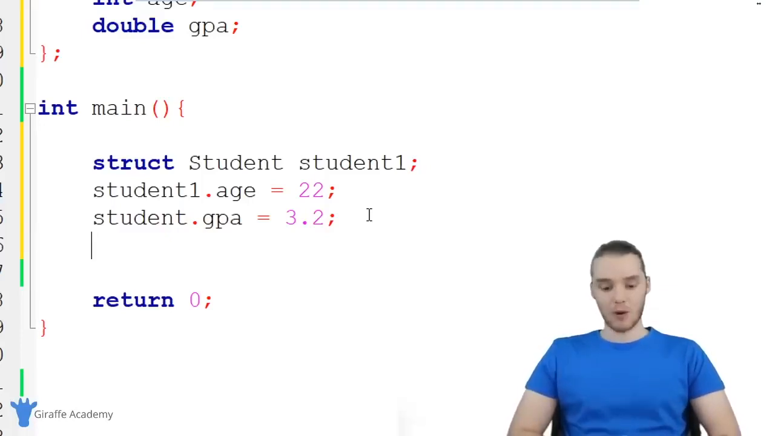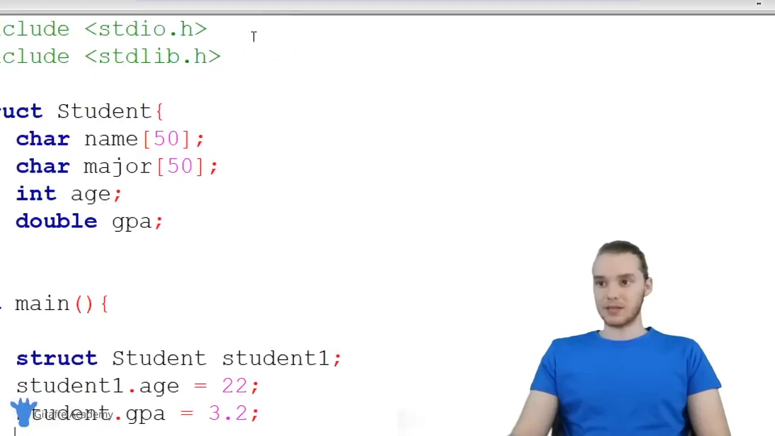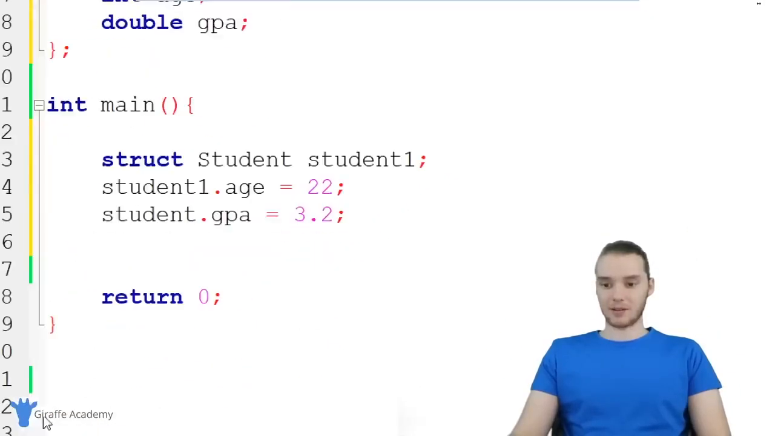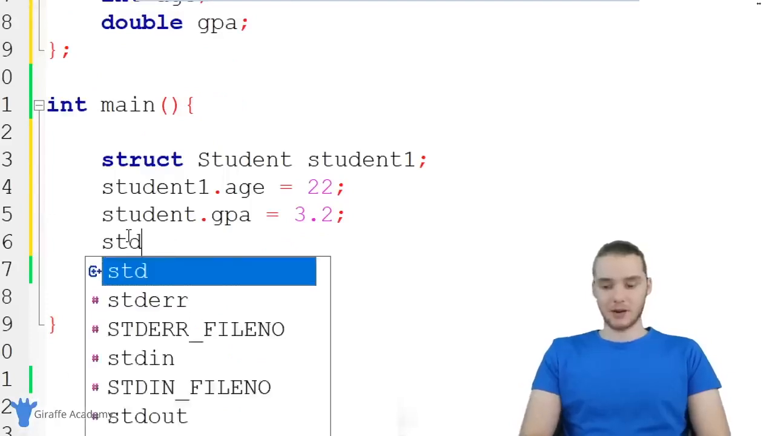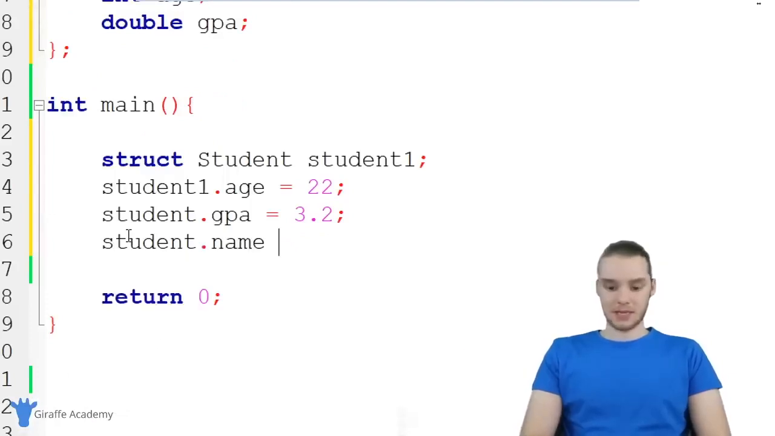And when we have an array, we can't give it a particular value. So for example, if I wanted to give this student's name a value, this is just an array of characters. So I can't just come down here and say student.name is equal to something. That's not going to work because you can't do that with an array.